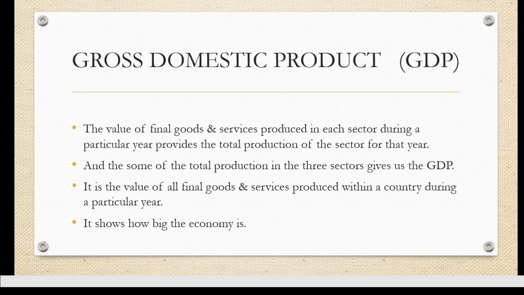तीनों sectors में हम लोग जो भी goods और services produce कर रहे हैं, उसको जब हम plus करते हैं, जब उसका sum निकालते हैं, that tells us the GDP of the whole country. It is the value of all final goods and services produced within a country during a particular year. एक साल में, एक financial year में हम जितने भी goods and services produce कर रहे हैं, वही चीजें हमारी GDP में include होती हैं. It shows how big the economy is.